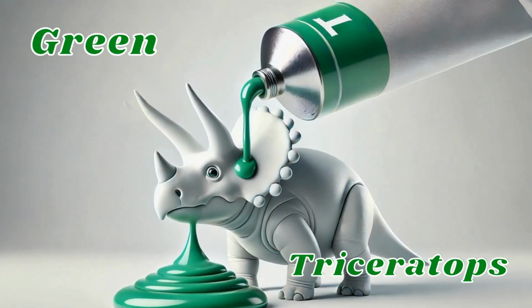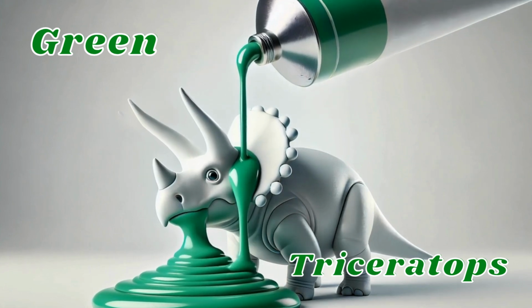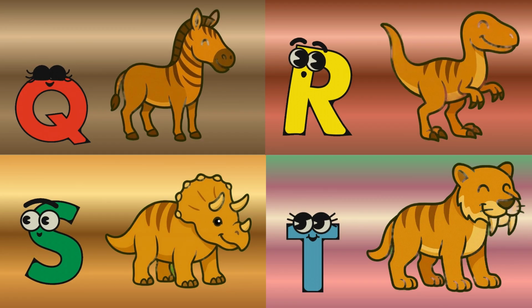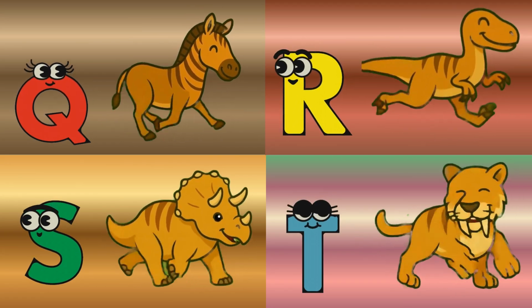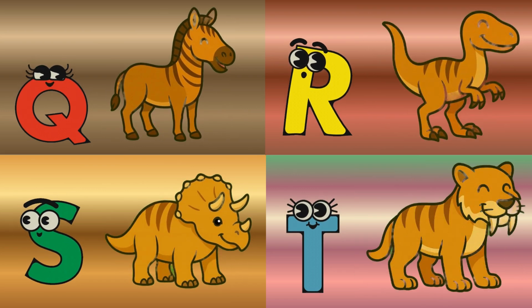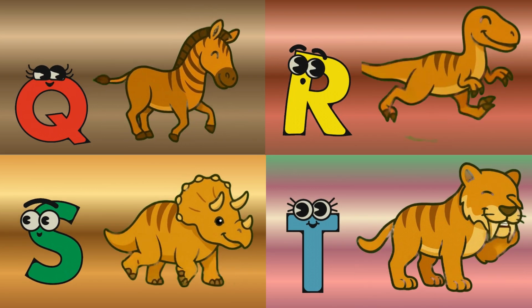T is for triceratops, green triceratops, charge, charge, charge. A, B, C, D, colorful prehistoric safari animals. Hey! Eep, eep, eep. Hey, hey, hey! Eep, eep, eep.